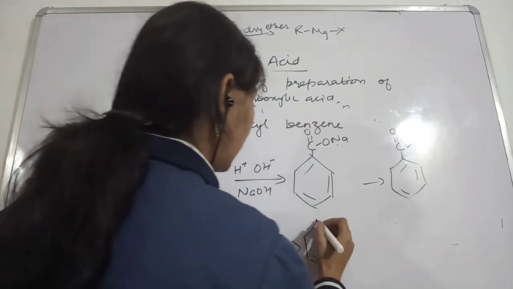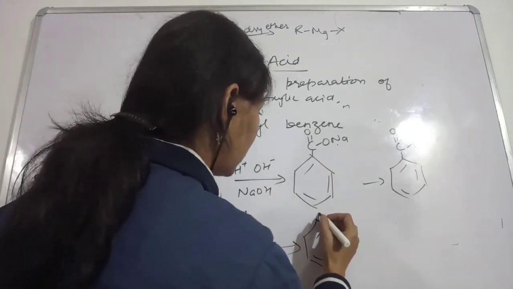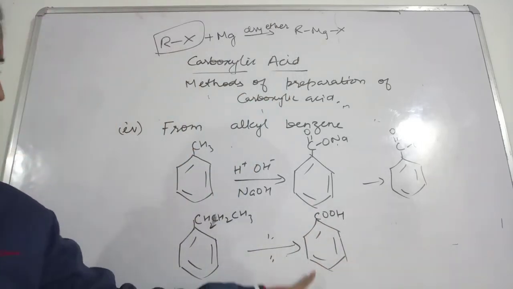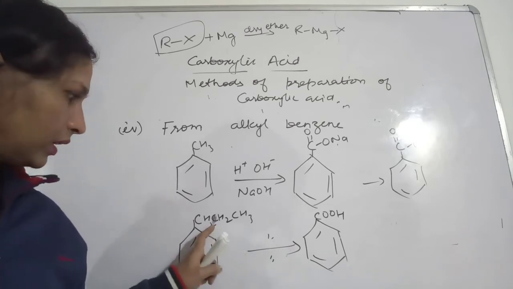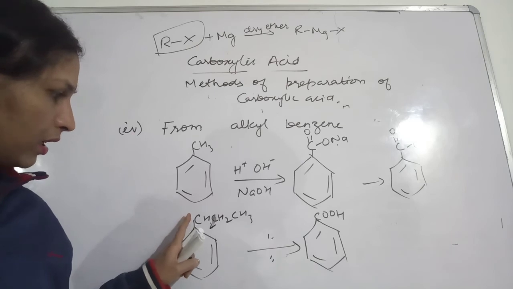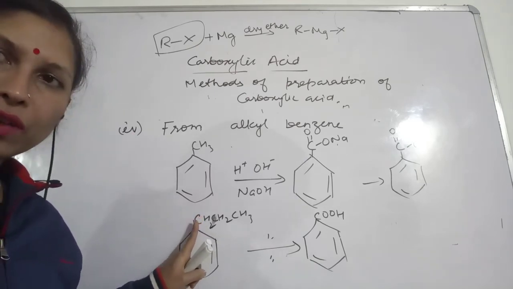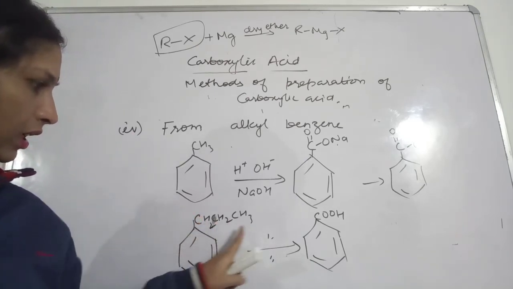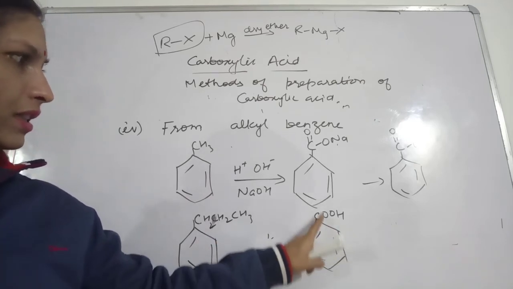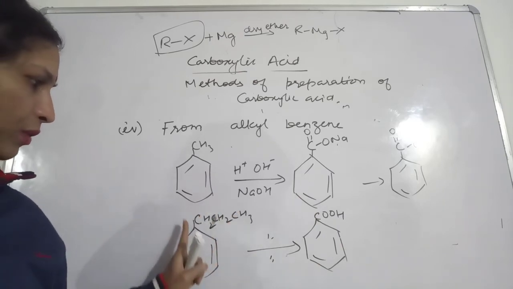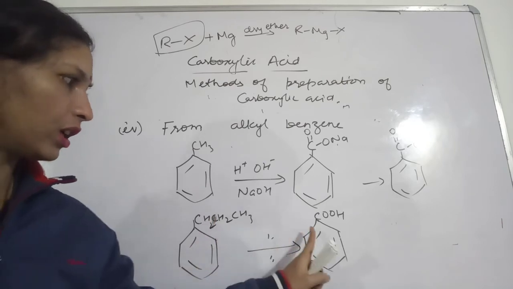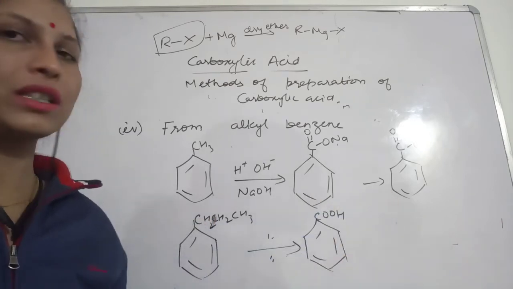Hydrolysis in the presence of NaOH, so you will get COOH, the same benzoic acid. No matter whether the alkyl group is longer or smaller, oxidation will take place at the first carbon. Whichever alkyl group is associated with your benzene, the product will remain the same. Benzoic acid here also, benzoic acid here also.